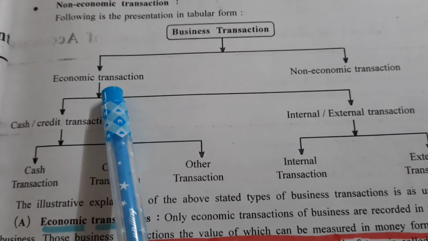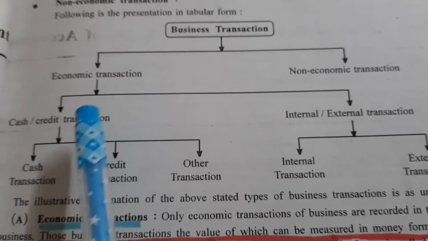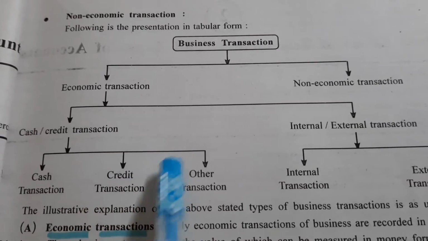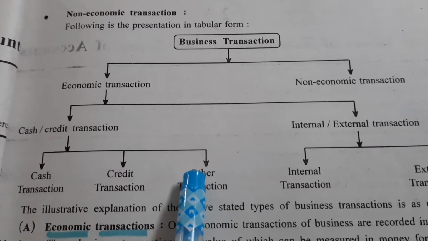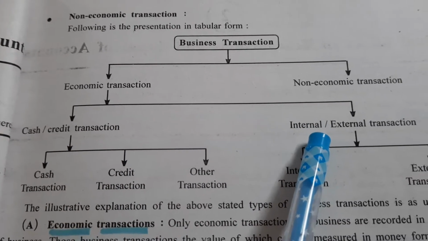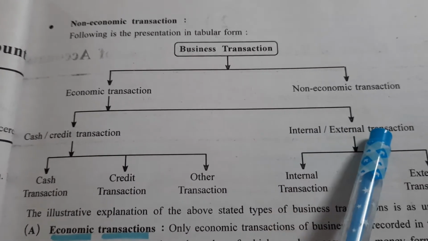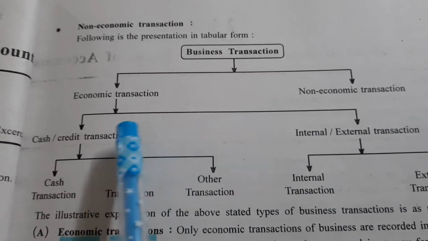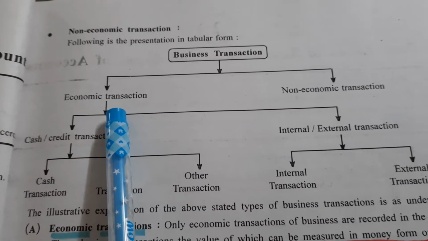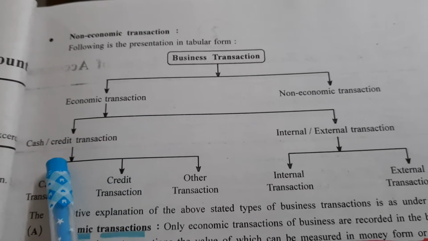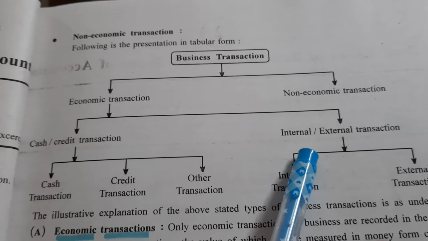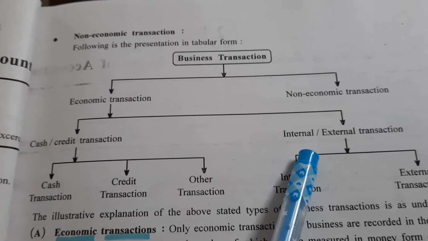Economic transaction is further classified into cash, credit transaction, other transaction. And it can also be classified into internal, external transaction. Thus, there are two types of economic transaction mainly. Either it can be cash credit transaction or it can be internal, external transaction.